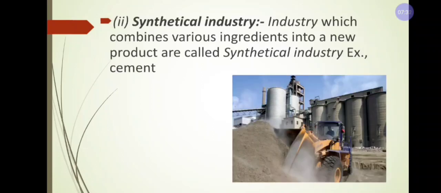And next, synthetical industry. This industry combines various ingredients to produce a new product. That means if you want to produce one product, it requires various ingredients. For example, the cement industry. If you want to produce cement, it requires various ingredients. One more example, if you want to prepare biryani, it requires various ingredients. That means it requires various ingredients to prepare the product, which is called synthetical industry.